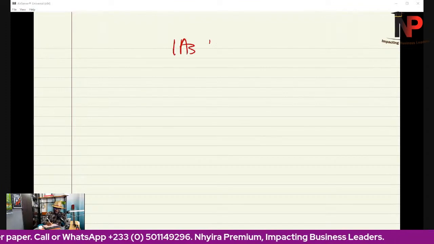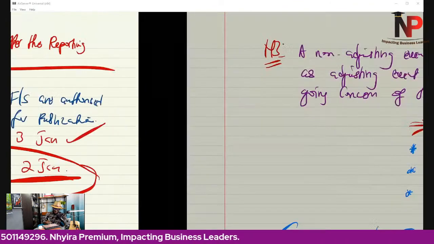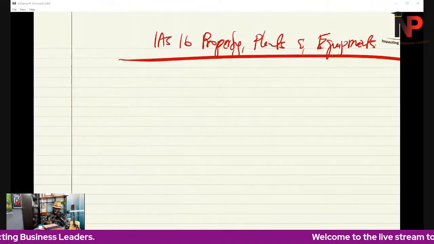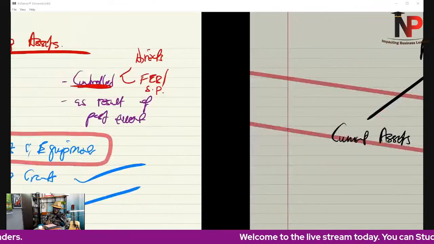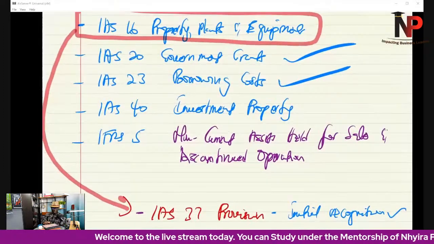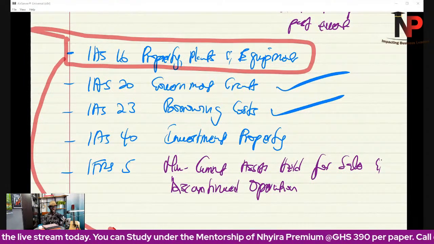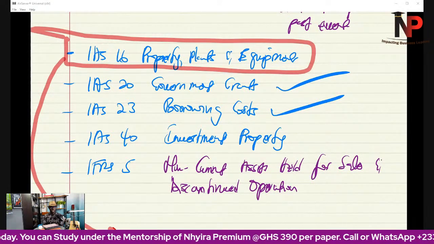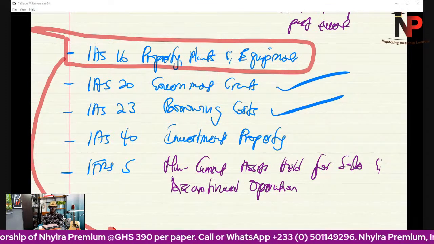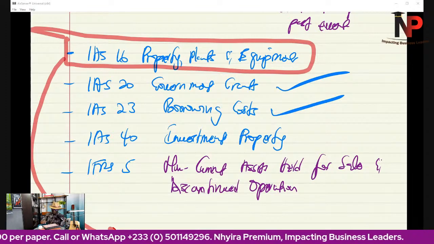If you remember last week, in section 1, we started our discussion to say that when it comes to dealing with non-current assets, there are a number of accounting standards that we need to be mindful of, like IAS 16, IAS 20, IAS 23, IAS 40, and IFRS 5. These are non-current asset standards that we need to be mindful of.